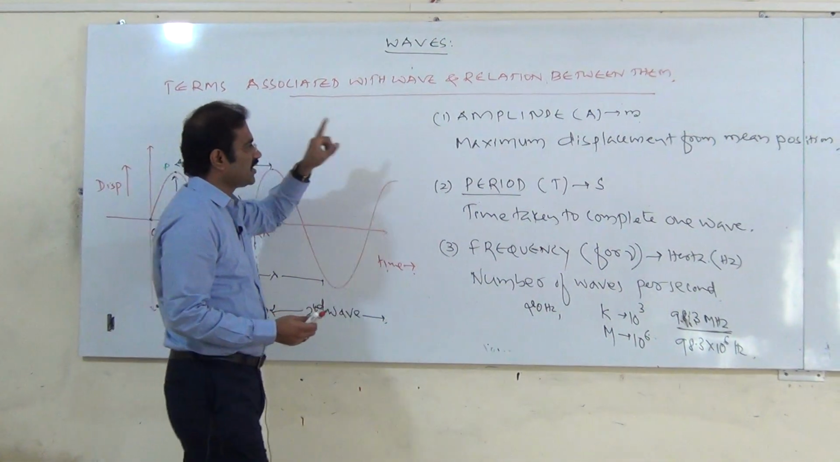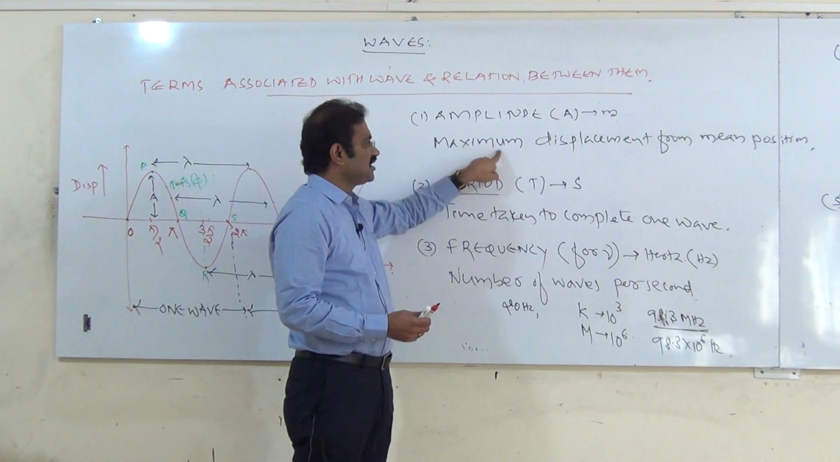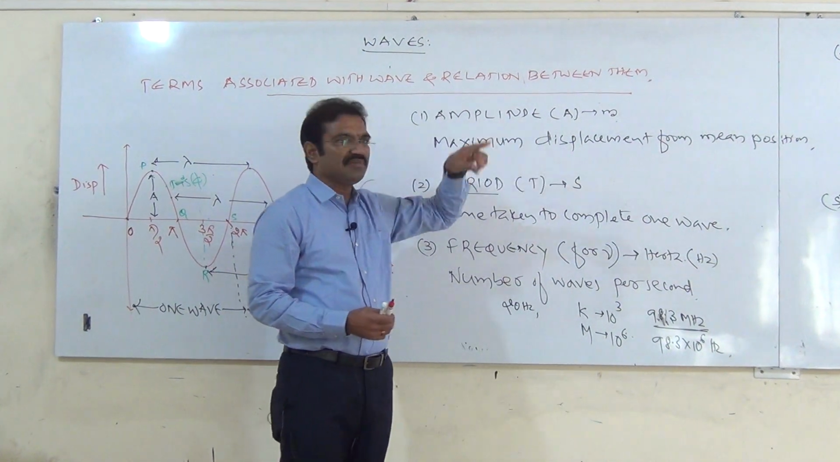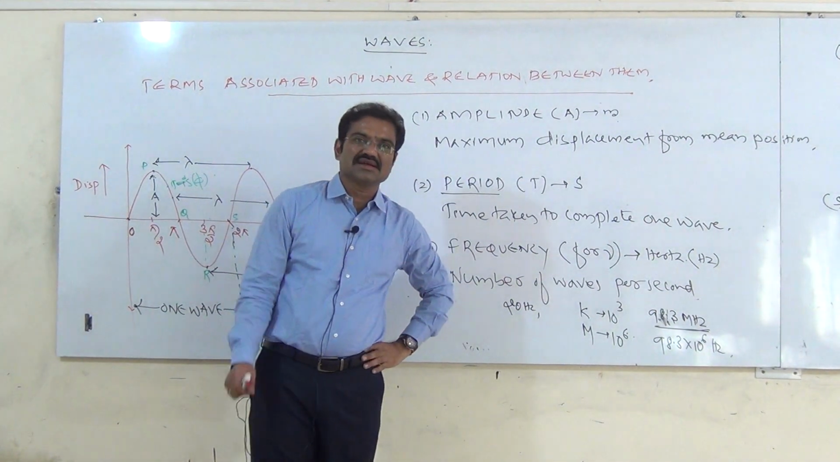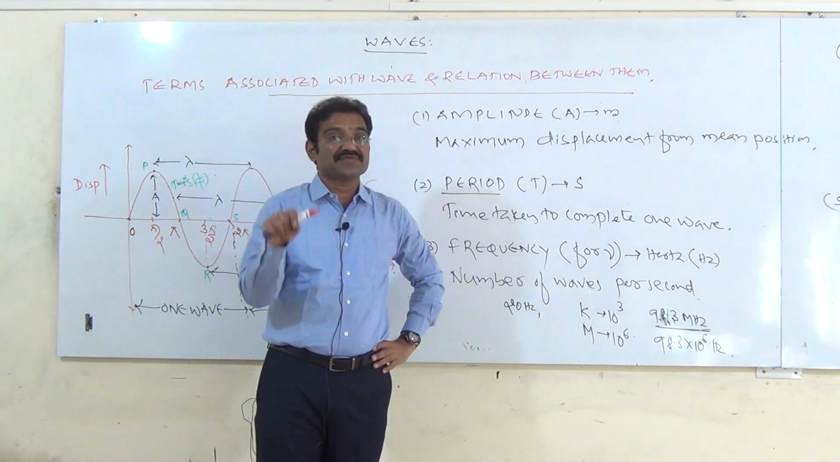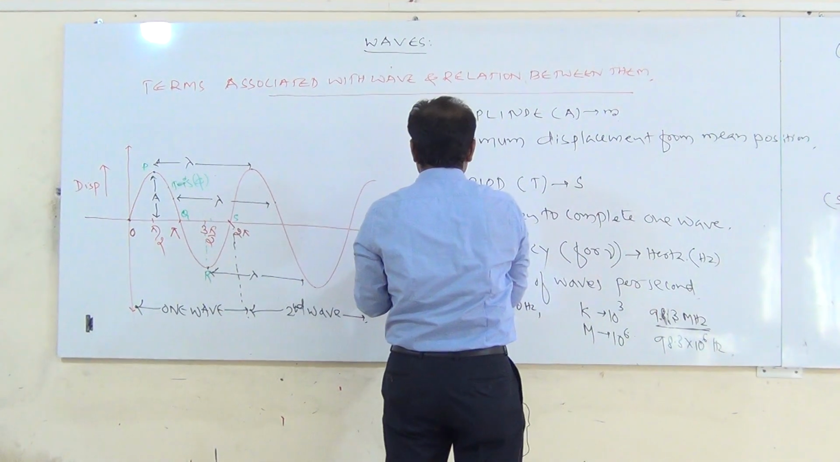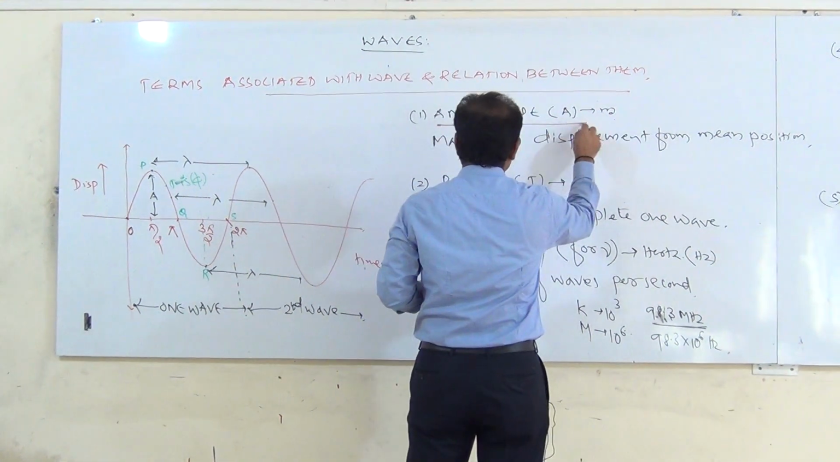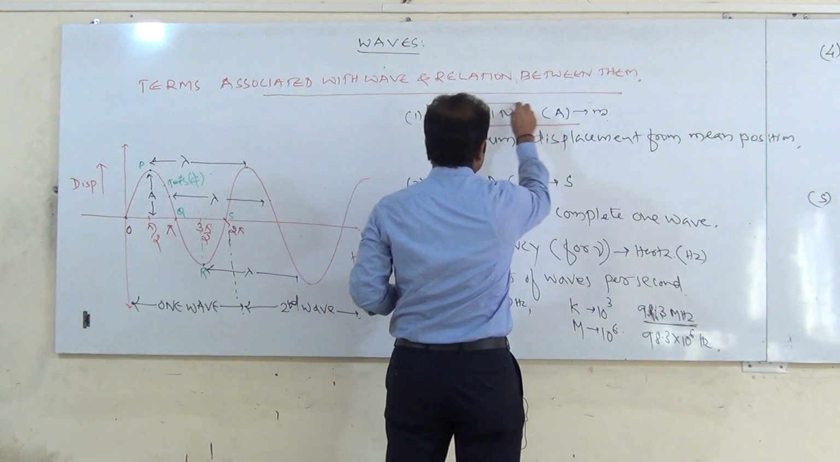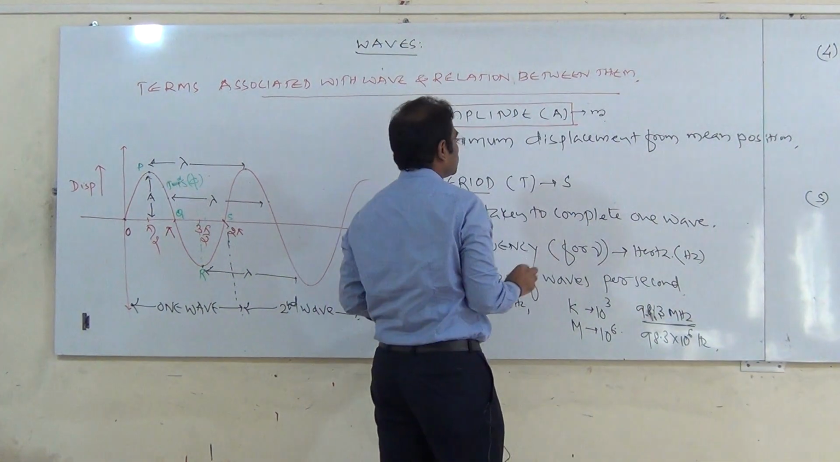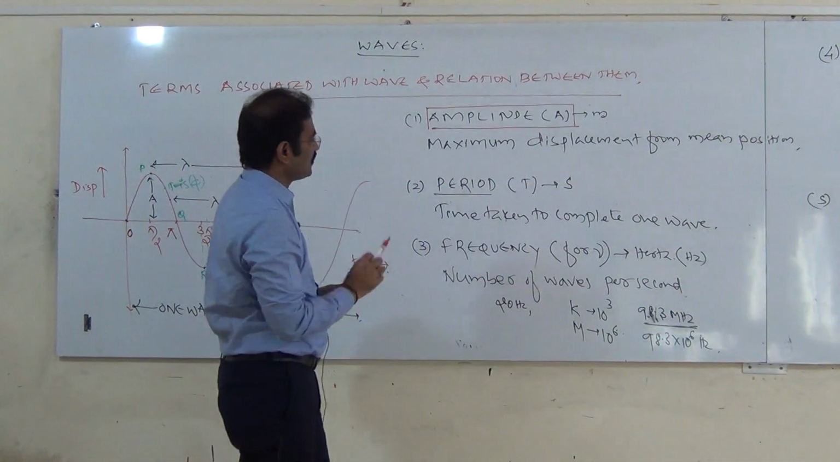Therefore, what is the amplitude? Maximum displacement from the mean position. Take a look at the definition of amplitude once again. The amplitude is defined as the maximum displacement from the mean position and it is measured in terms of meter.